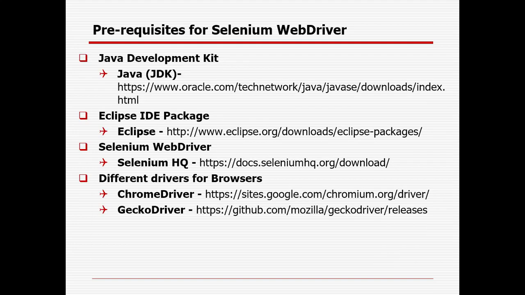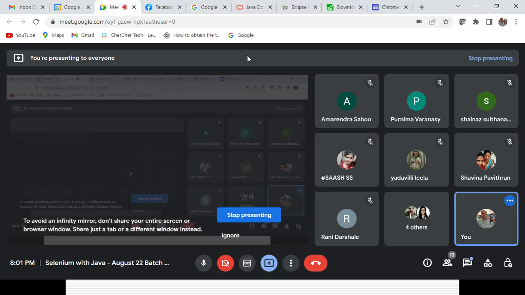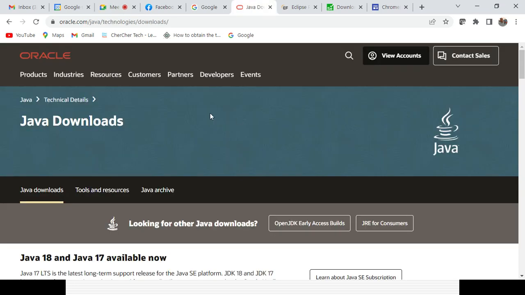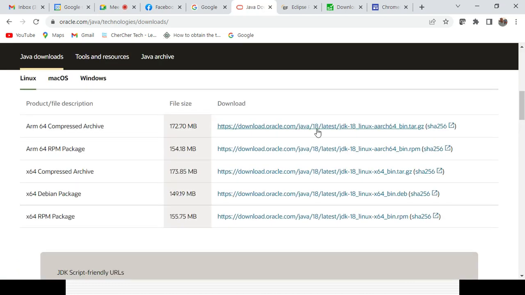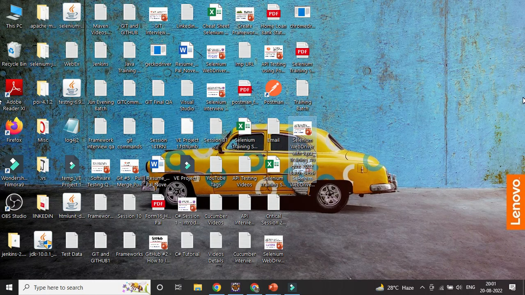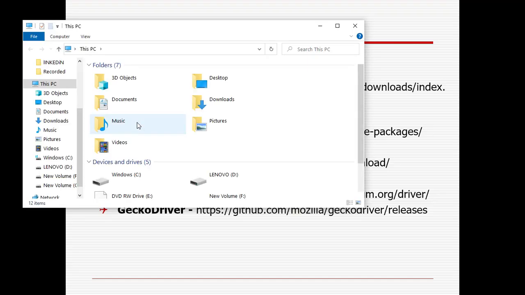So what are the prerequisites to run your coding or to develop a script with the help of Selenium WebDriver? The first thing is that you need to install Java. That is the link you can go through. You can just open it here and then install Java. That is the Java download. There are a lot of versions available, so you can just click on that, maybe the tar.gz or that one also. You can download Java. Once Java is downloaded, follow the steps, clicking next. It will be downloaded automatically. After that, it will be stored in your C drive.